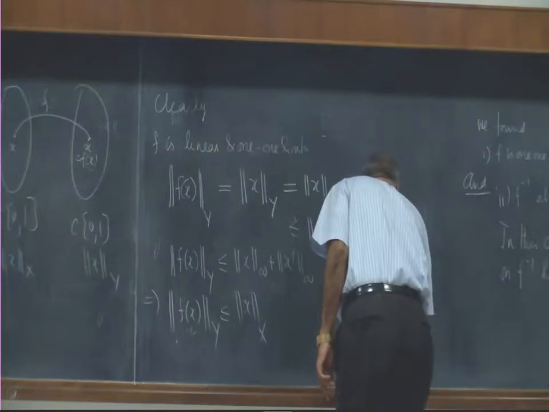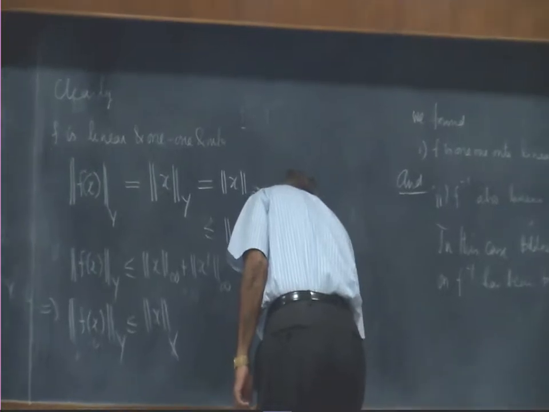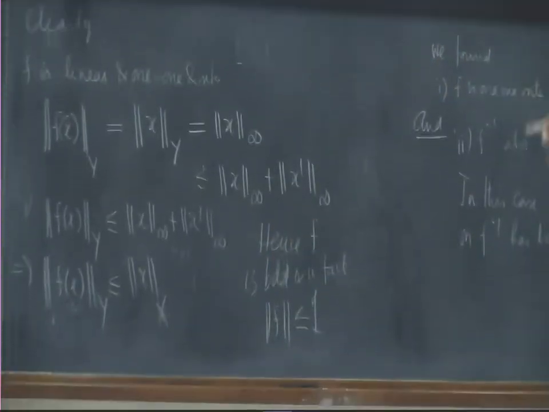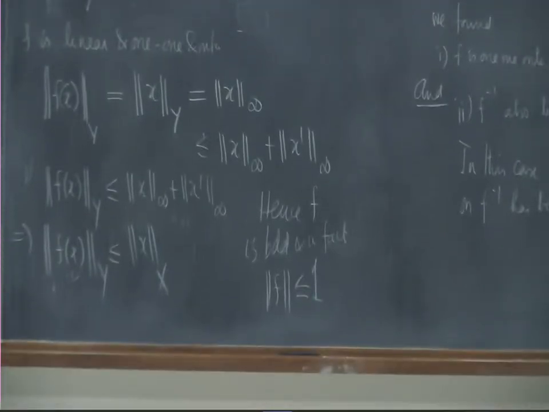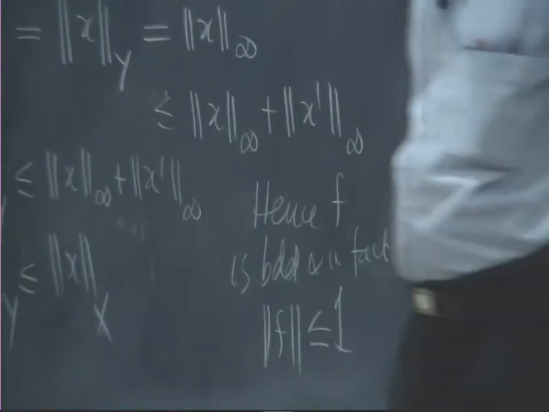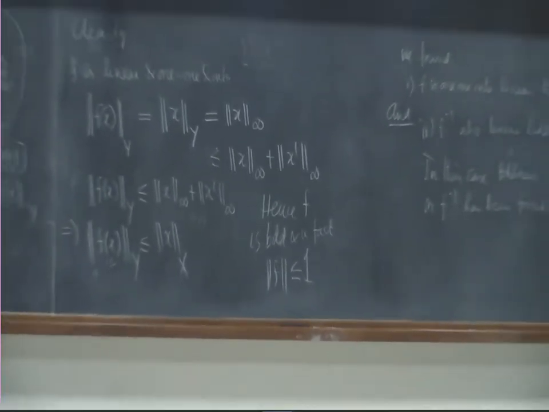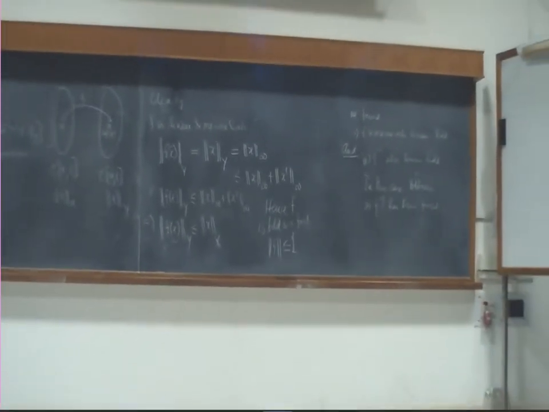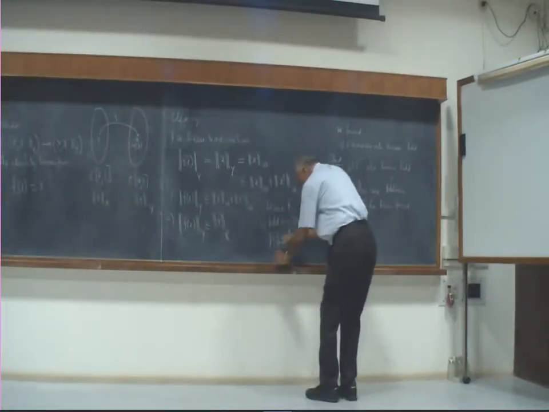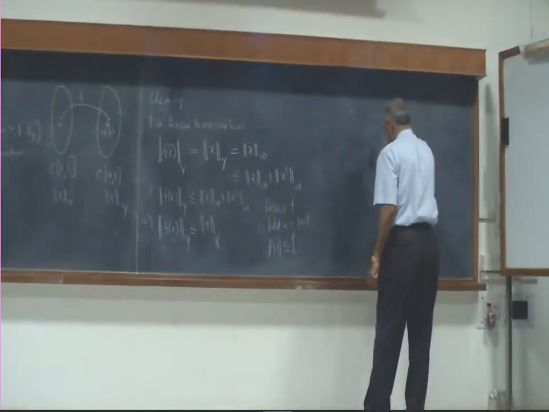and in fact, as a transformation, its norm cannot be more than 1, because the changed length to the original length, the supremum, will be at most 1. It is always less than or equal to 1, so the supremum is also less than or equal to 1. In fact, we can even do a little better and show that it is indeed equal to 1, but that's not our problem now. So therefore f is bounded linear. In fact, it is equal to 1, but that's an exercise. Therefore,